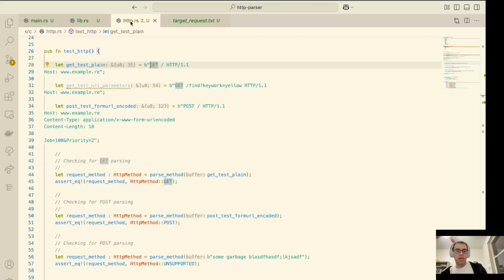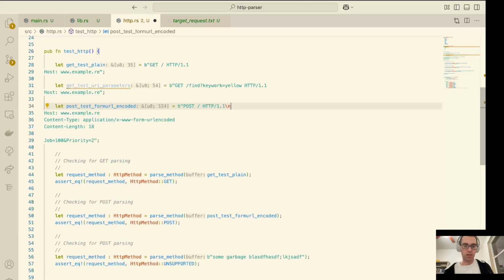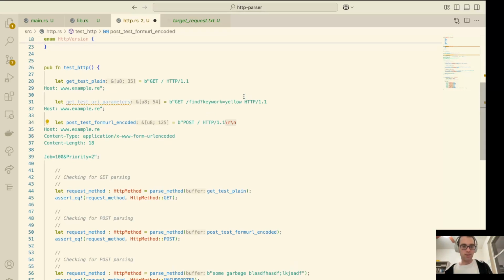What we don't see, and this is one of the reasons that parsing strings is somewhat perilous, is that as a part of this protocol, the new line is not just a backslash n character. Instead, what we have is a carriage return and then a new line. So the combination of these two bytes are what actually delineate one line from another in terms of this protocol. So we need to restructure our test strings to make sure that we don't have any unexpected parsing issues.